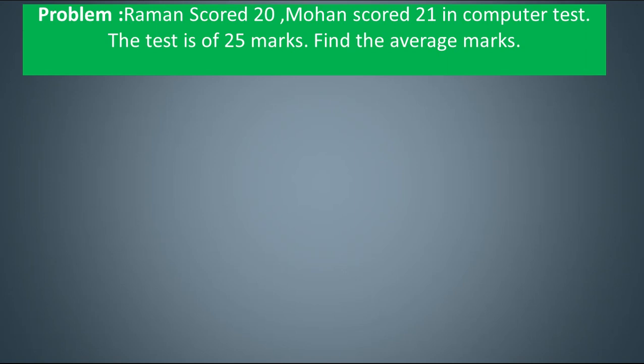But today we are going to start from scratch, the simple program. As usual, we are taking a very simple problem, finding the average of two persons or two students. Raman scored 20, Mohan scored 21, and find their average. This is already discussed in the previous video.